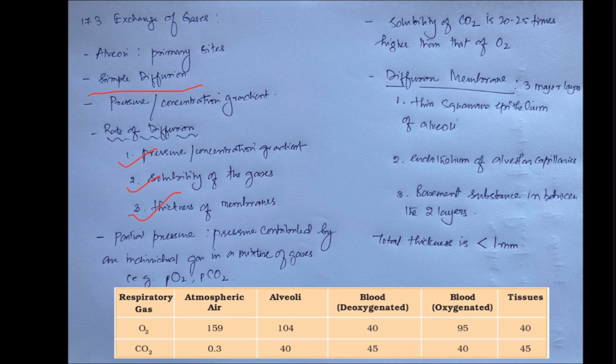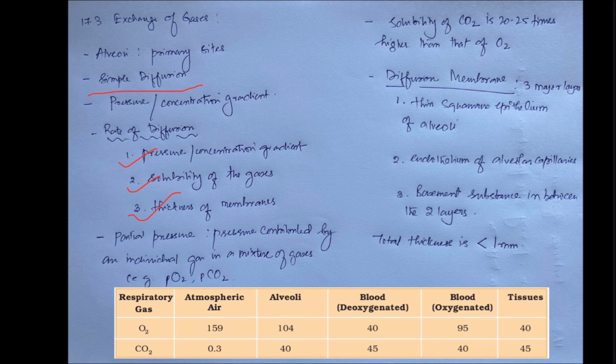In the blood, we have oxygenated and deoxygenated. Deoxygenated blood means which is devoid of the oxygen or where there is more of carbon dioxide. So the partial pressure of oxygen in the deoxygenated blood is 40 and that of carbon dioxide is 45.